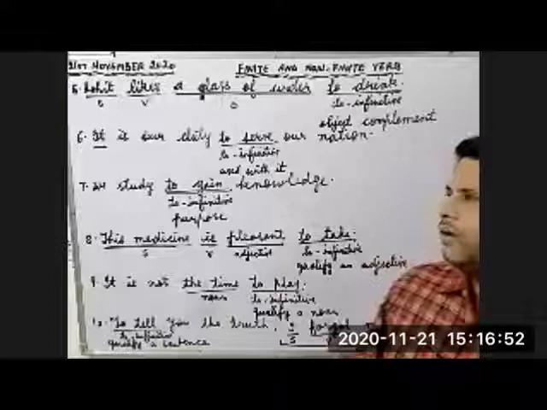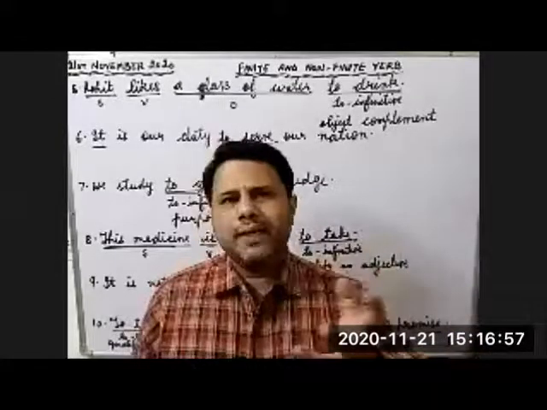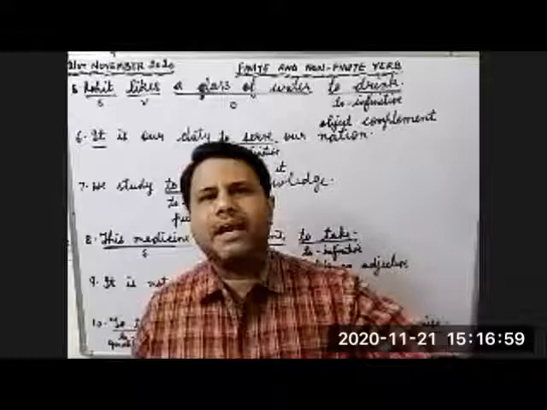Children, whenever we are using any word to qualify an adjective, to qualify a noun, or to qualify a sentence, what is the role of that word in a sentence? It is used as an adverb. So in the 8th, 9th and 10th example, you can see we are using to infinitive to qualify an adjective, then to qualify a noun, and here to qualify a sentence. Let's continue with the 11th example.